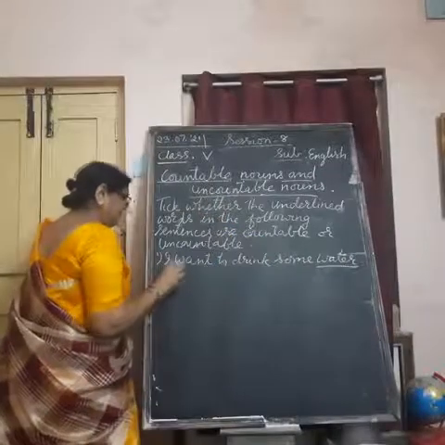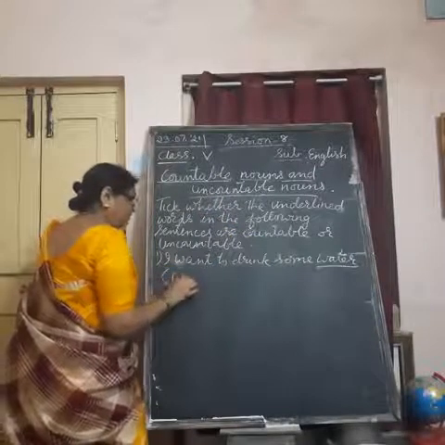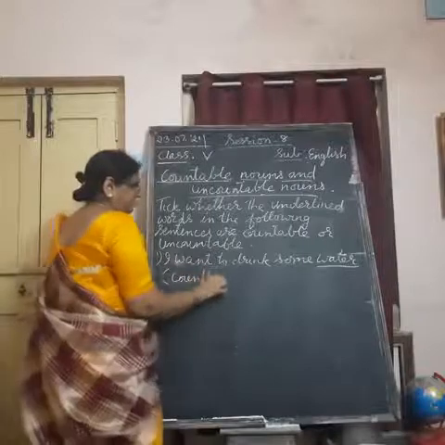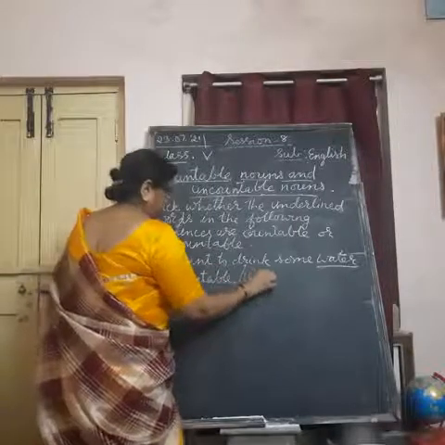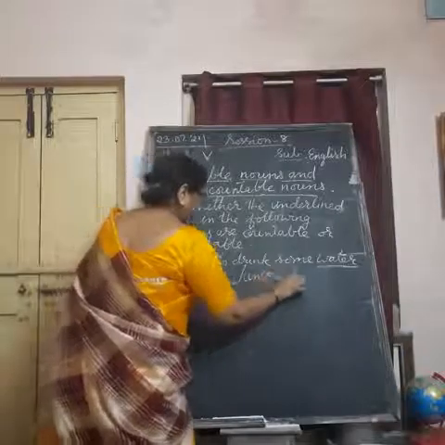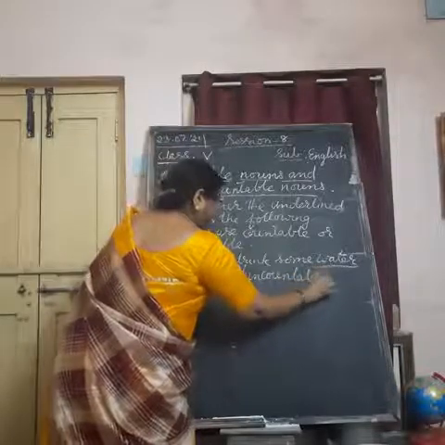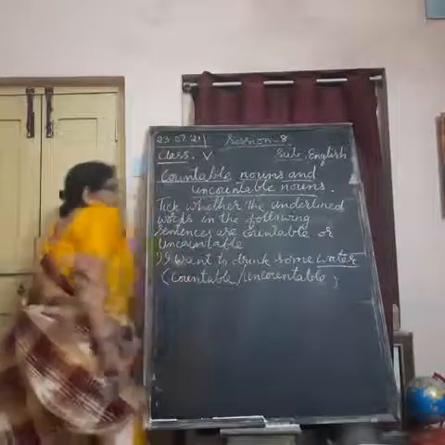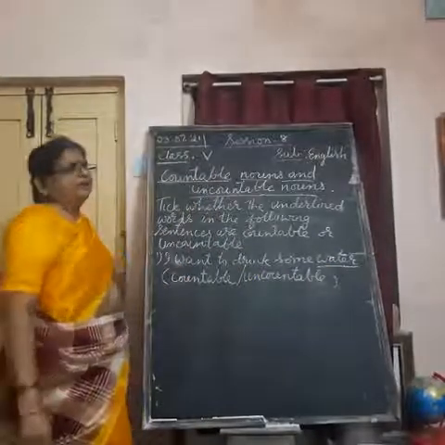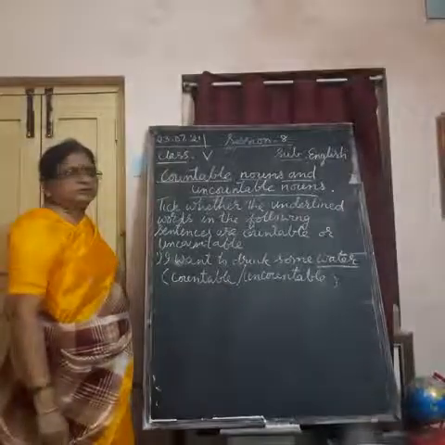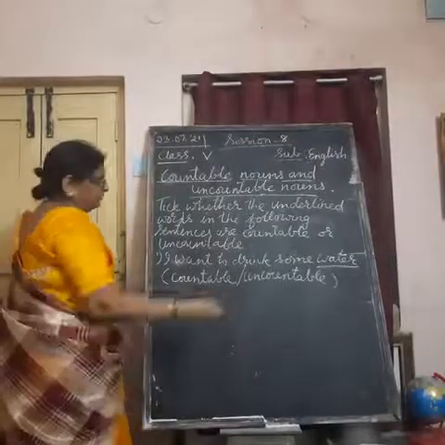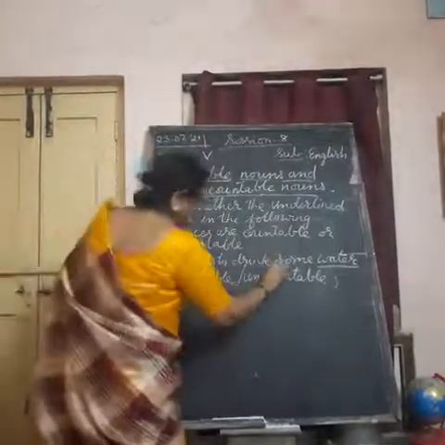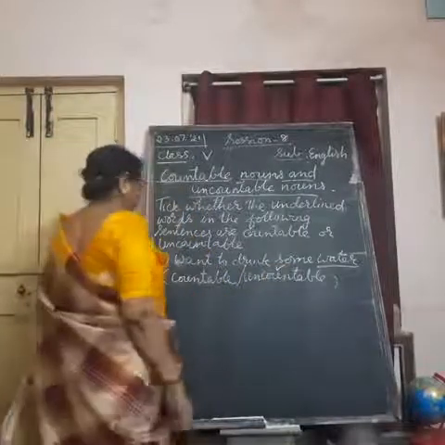Here in the bracket you get countable, uncountable. That's it. So water, can you count in number? I want to drink 3 waters. I want to drink only 1 water. Not like that. You cannot count. So it is uncountable. You have to tick uncountable here.